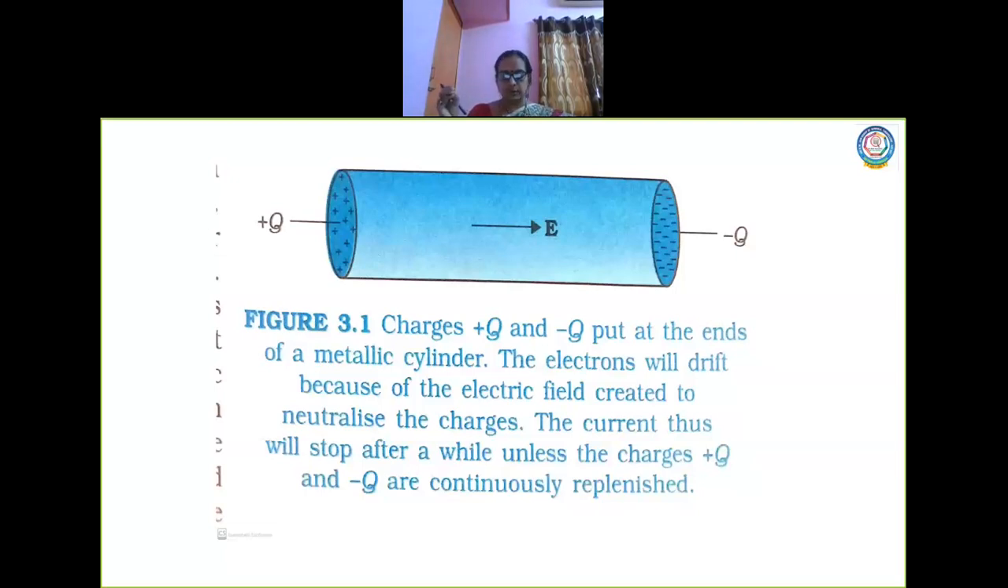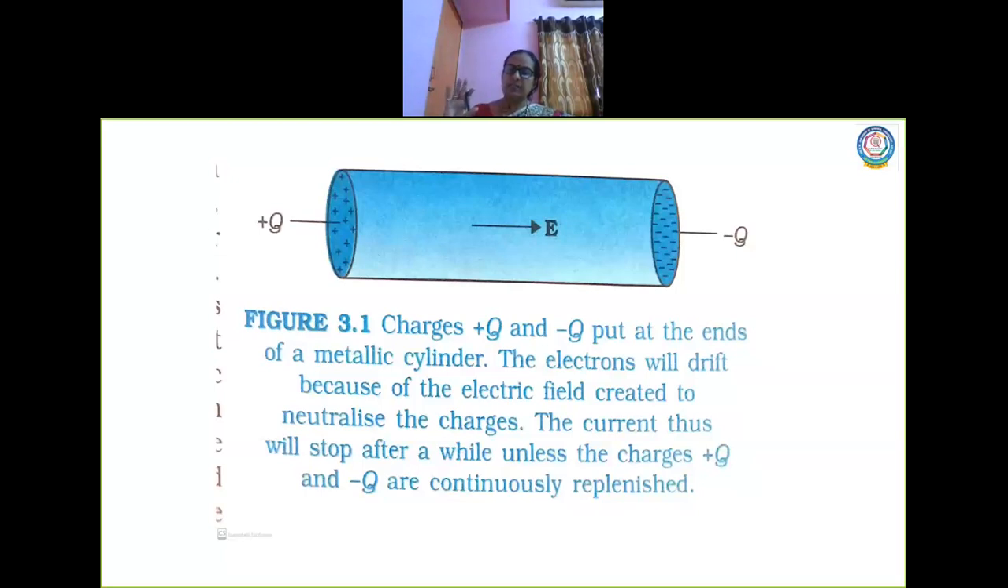So they will move. As soon as the electron starts moving, we'll say that there is a production of current. By definition, we said current is nothing but the rate of flow of charges. Now, which charge has started moving here? Electrons start moving. So, this constitutes current.